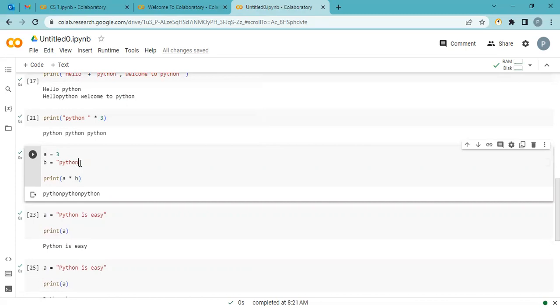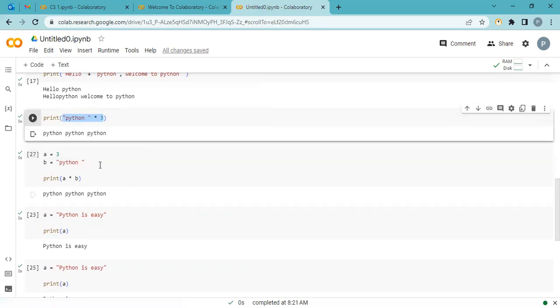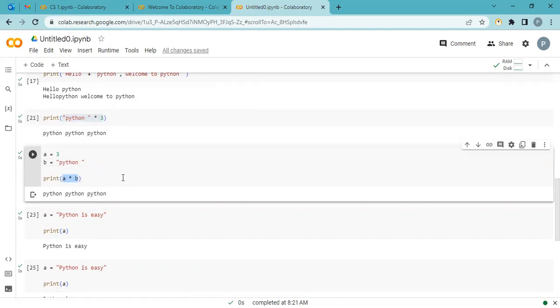Let me add one more space after \n. The output will be the same. Okay. What is the difference? Here we are using the direct value, here we are using the variable name. The benefit of the variable name is that I just change the value here and when I run, the output changes. I just change my variable value and the output changes.